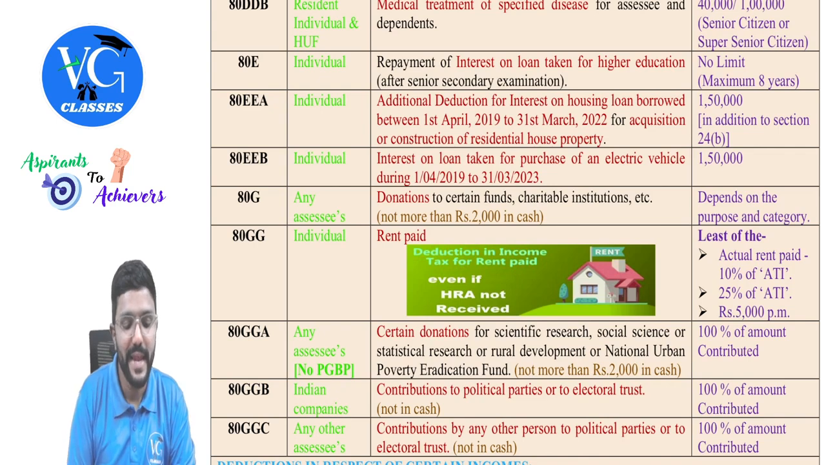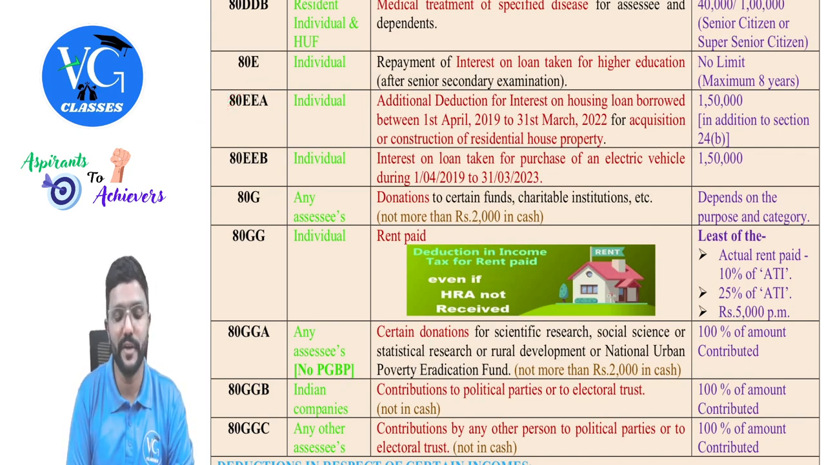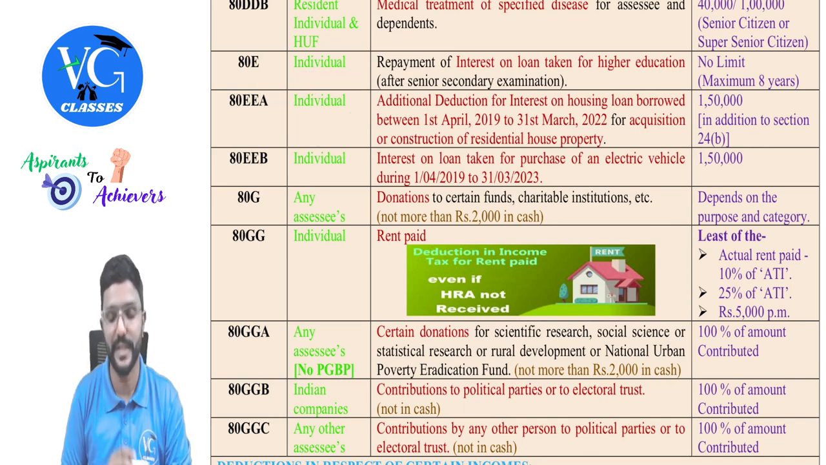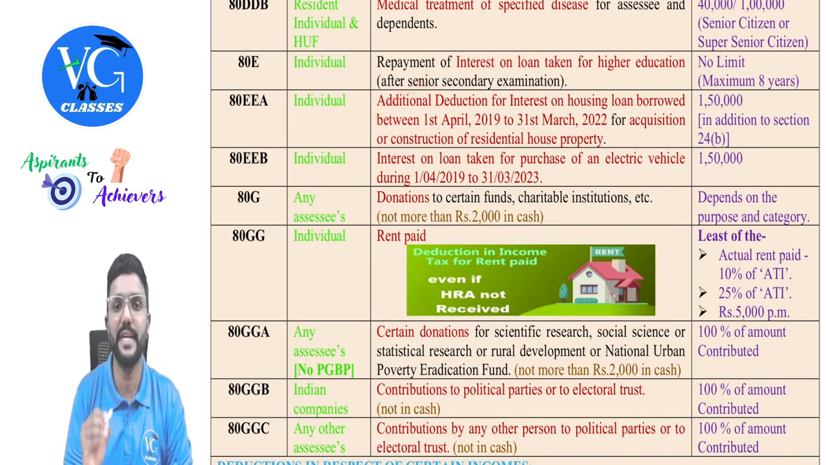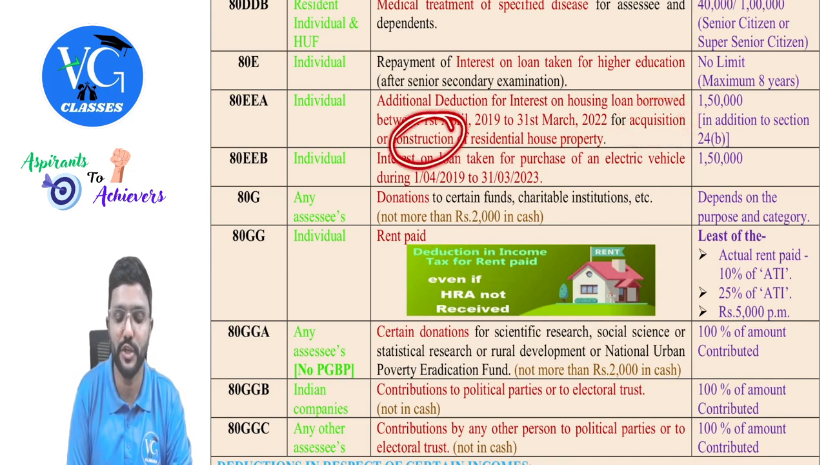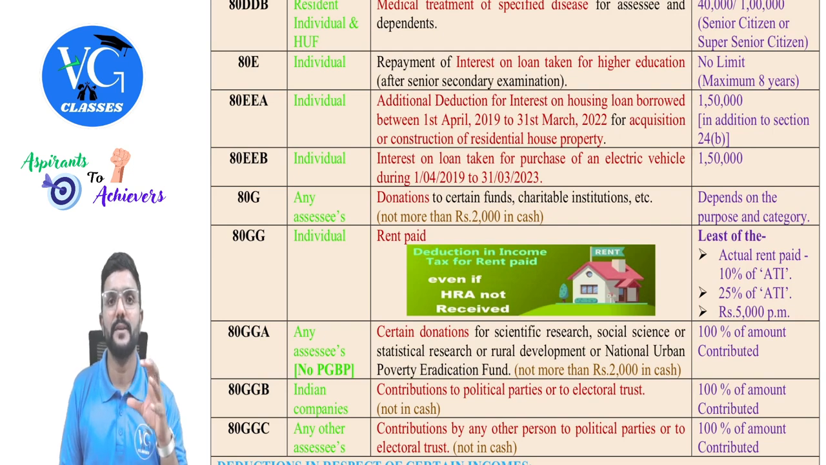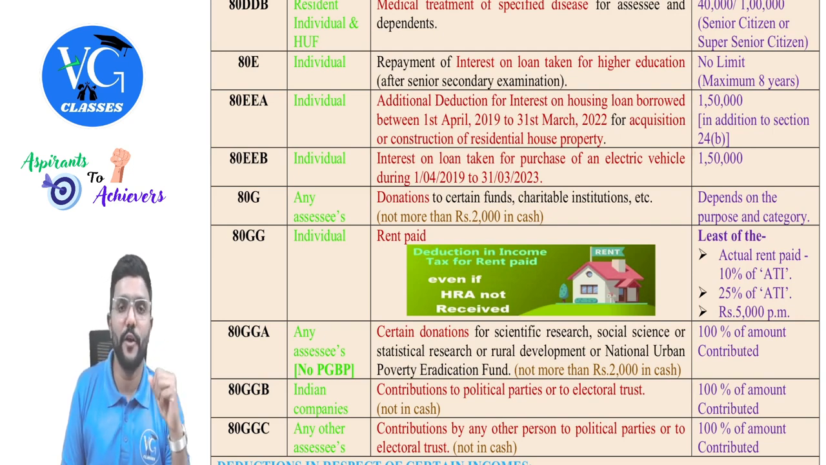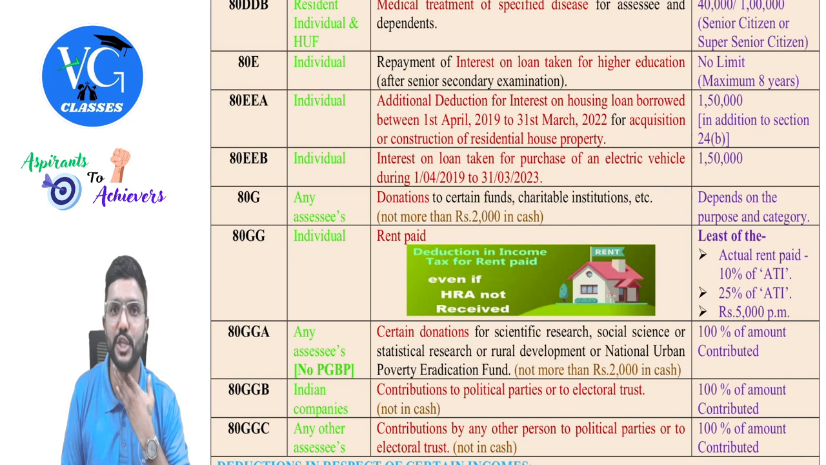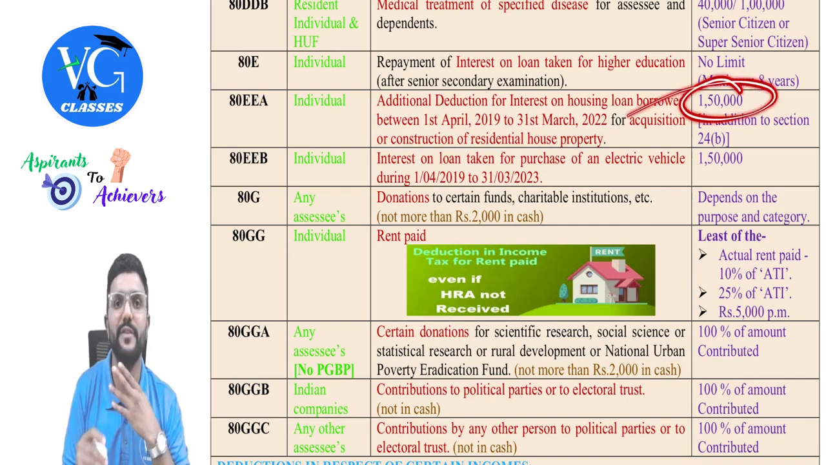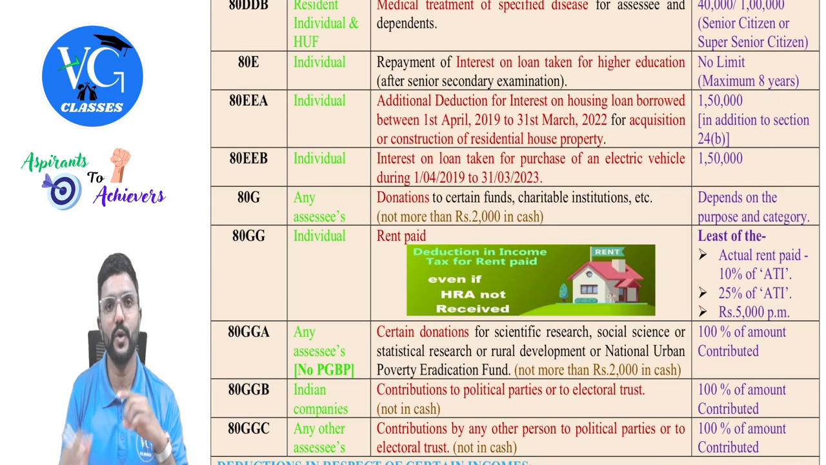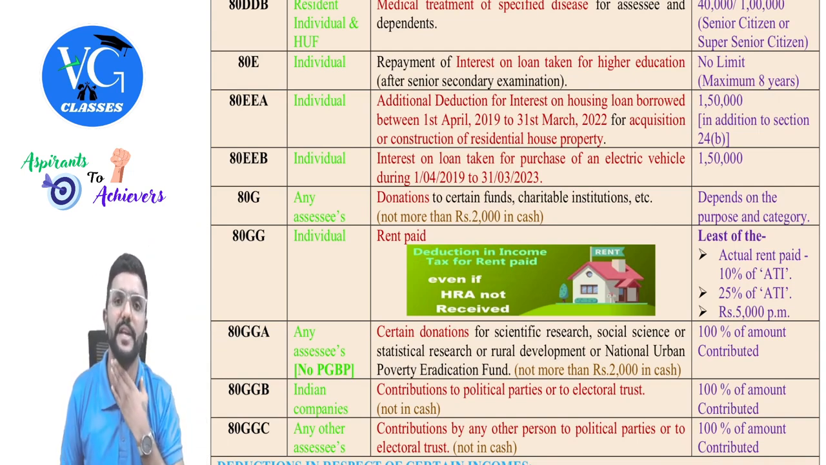Okay. Next, 80EEA gives deduction for an individual for interest on housing loan. This is an additional deduction for interest on housing loan which is borrowed between 1st April 2019 to 31st March 2020 for acquisition, that is purchase or construction, of a residential house property. Guys, if it is a self-occupied house property, you can claim a maximum of 2 lakh deduction for interest under the head house property as per section 24B. And this 1,50,000 is over and above that. So totally 2 lakh under house property plus 1,50,000 here.